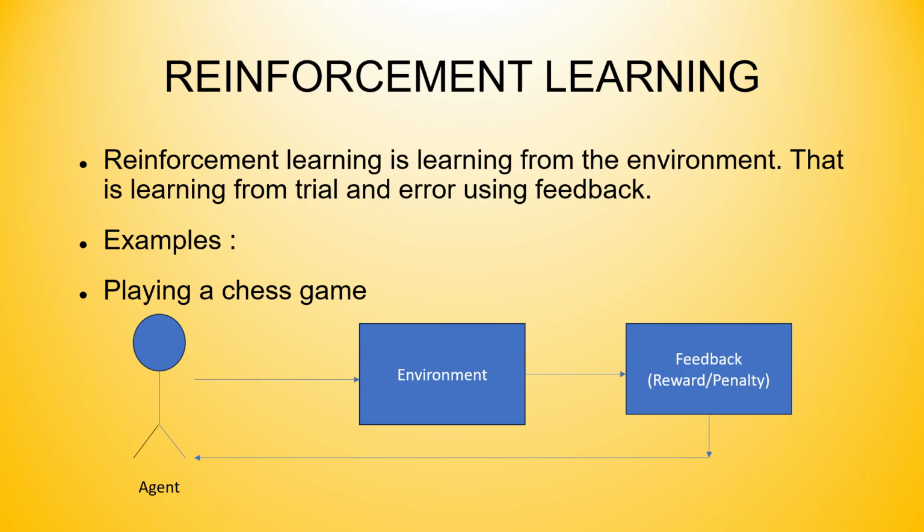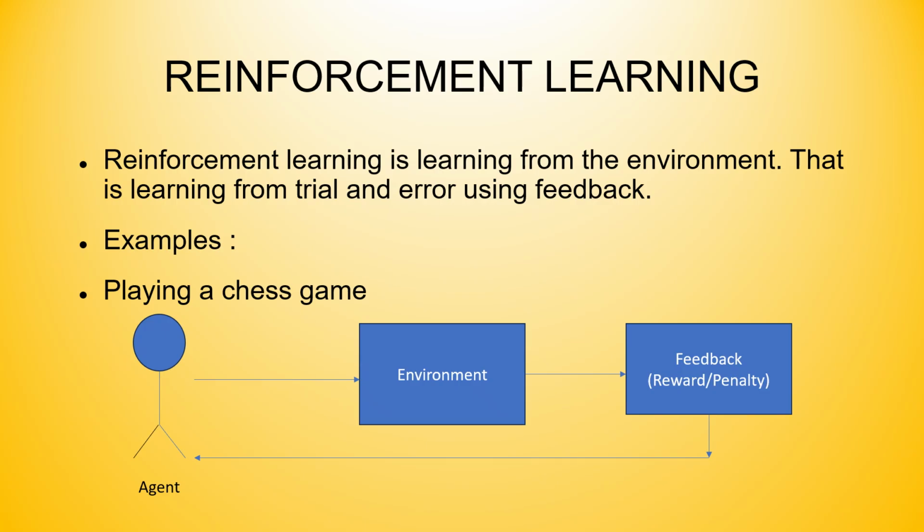Next, the third type of learning is reinforcement learning. Reinforcement learning is learning from the environment, that is, learning from trial and error using feedback. You can see in the diagram, a person playing a chess game. The agent, we can say the person, plays in an environment, meaning the chessboard.